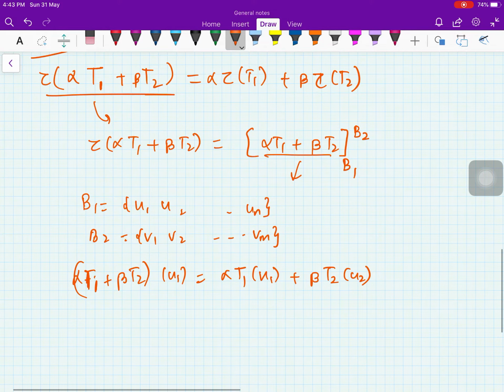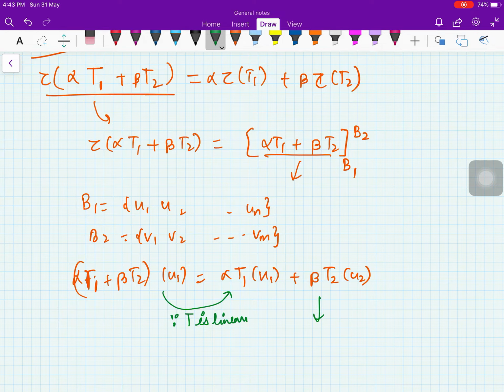This is because T is linear. So you see, linearity is used everywhere, right? So you cannot ignore linearity. So this is alpha. Now you see what this will be.